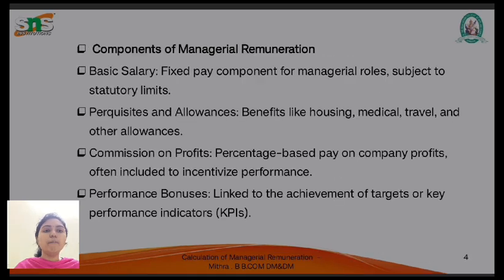The next thing is components of managerial remuneration. What are the components? Basic salary, a fixed pay component for the managerial role, subject to statutory limit. The next thing is allowances, benefits like housing, medicine, travel and other allowances. Commission on profit, percentage-based pay on the company's profit, often linked to performance. Performance bonuses linked to the achievement of targets or key performance indicators.